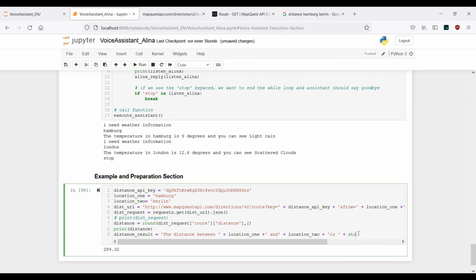We need to cast it inside a string, so str of distance. And then the final part is kilometers.